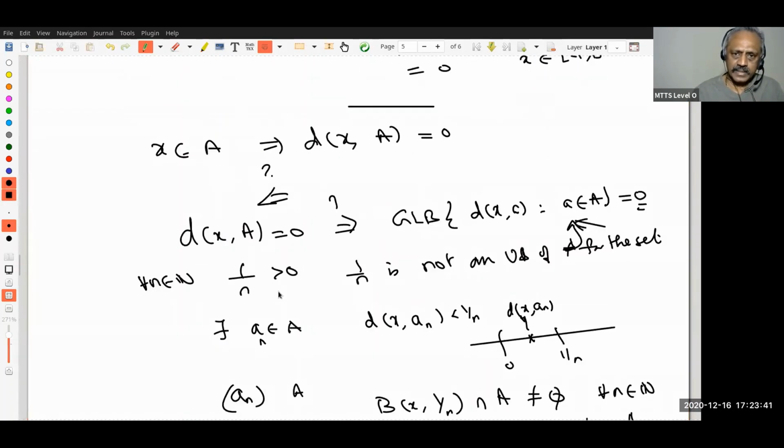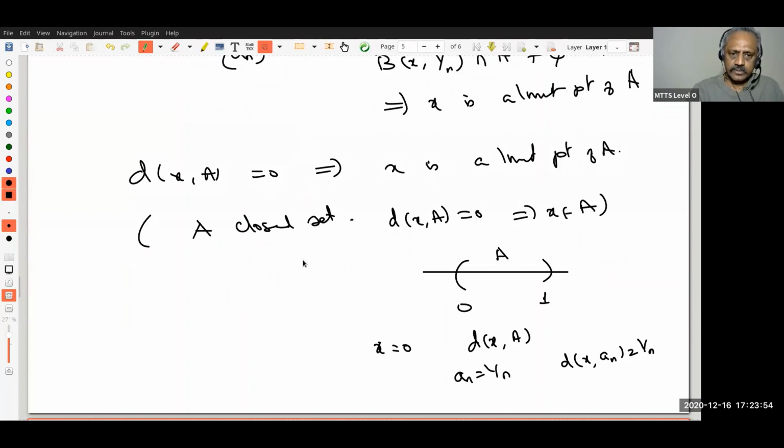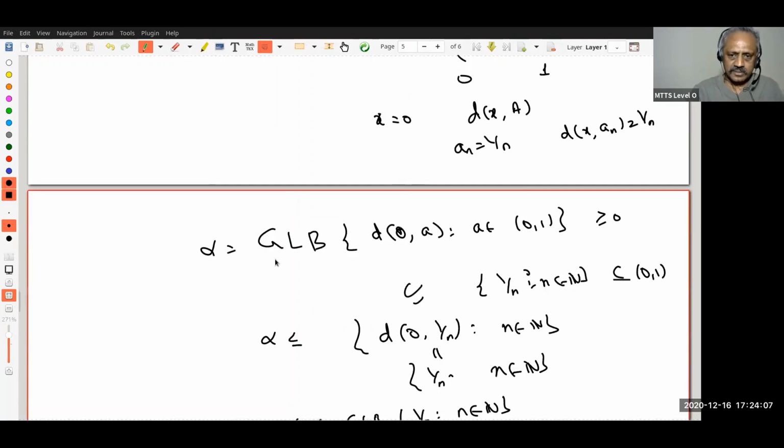Anyway, let's come back. What I have shown now is, if x is in A, the distance between x and A is 0, but the converse is not true. But what I do know is, if the distance between x and A is 0, then x must be a limit point of A. So in particular, if A is a closed set and the distance between x and A is 0, then x must be a limit point of A. But we know for any closed set, a limit point should be a member of the closed set. Therefore, actually x must be in A. These are the things we have proved.